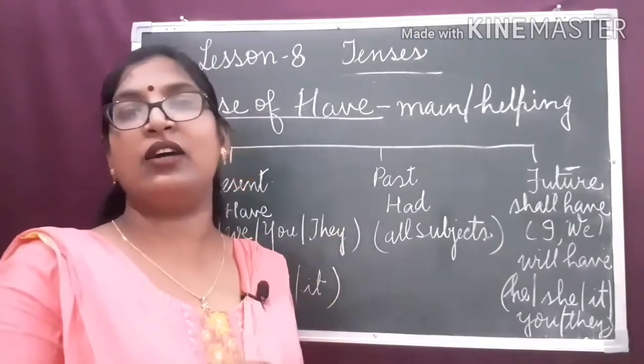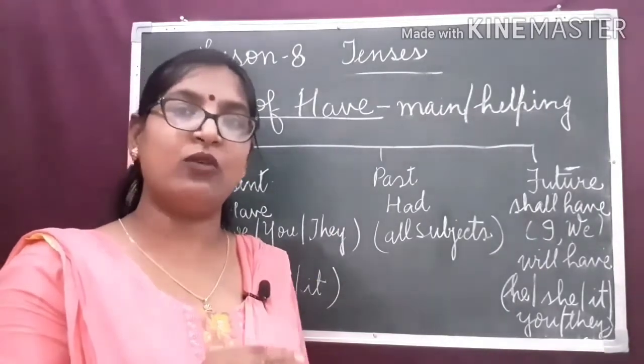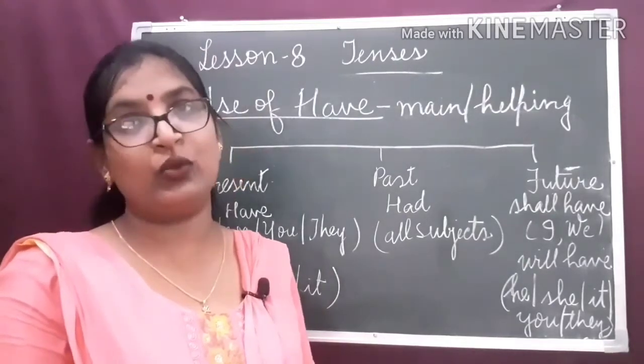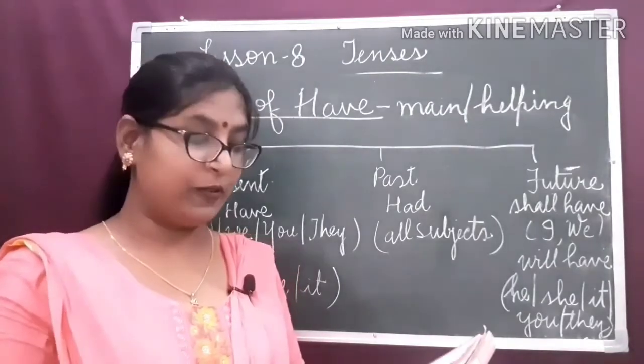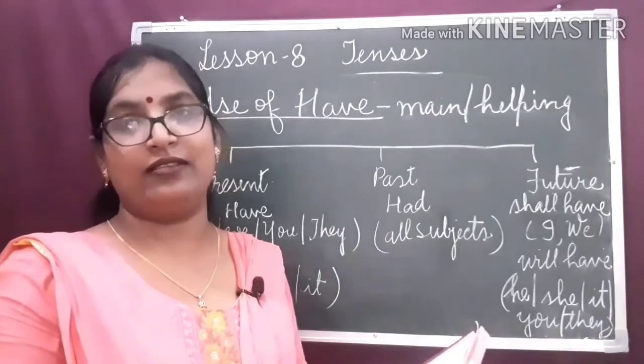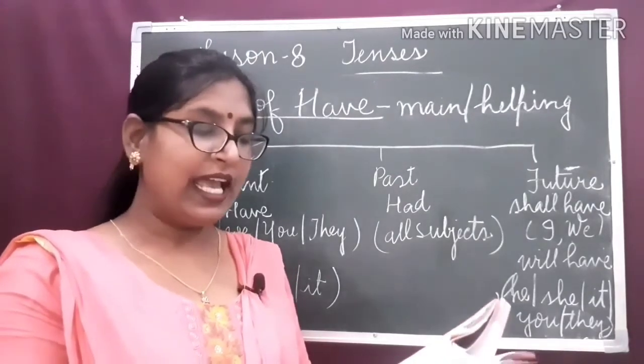She has a big house. It shows the possession. And here in this sentence, has is used as a main verb. To indicate the continuous action, to show the continuous action.